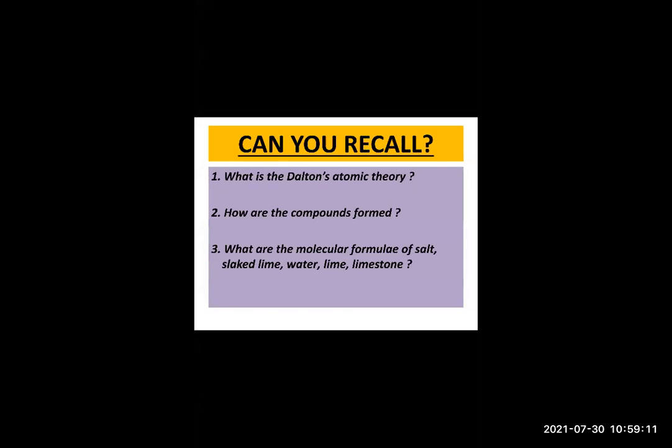So how is the atom? It is hard. It is a solid ball, just like your football. Very hard, a solid ball. And it is the smallest unit of matter. Being the smallest unit of matter, we cannot divide it. So it is indivisible. This was Dalton's theory. Once again, I'll repeat what Dalton said: matter is made up of very small particles called atoms, and every atom is a very hard and solid ball.